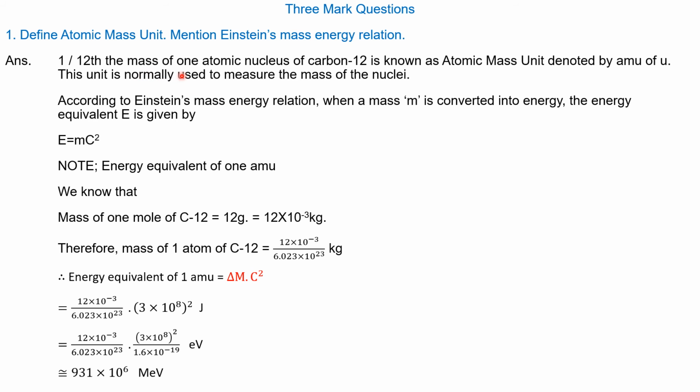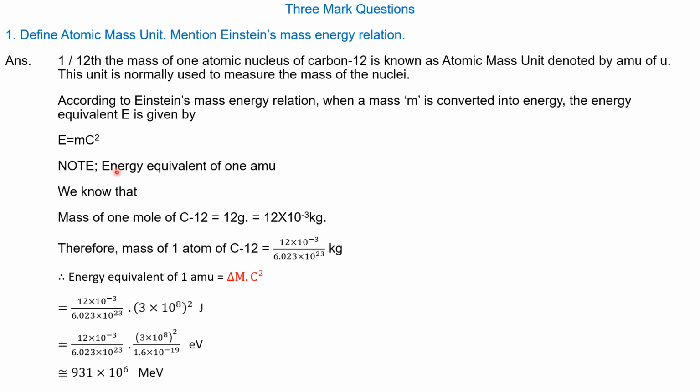1/12 of the mass of one atom of carbon-12 nucleus is known as atomic mass unit, denoted by AMU or U. This unit is normally used to measure the mass of nuclei. And the remaining part, that is Einstein's mass-energy relation, where m is the mass that is converted into energy, is given by E is equal to mc square, where E is the energy, m is the mass and c is the velocity of light.